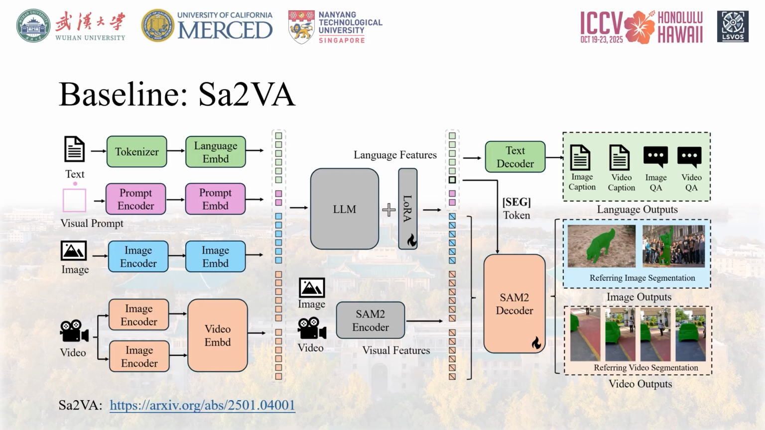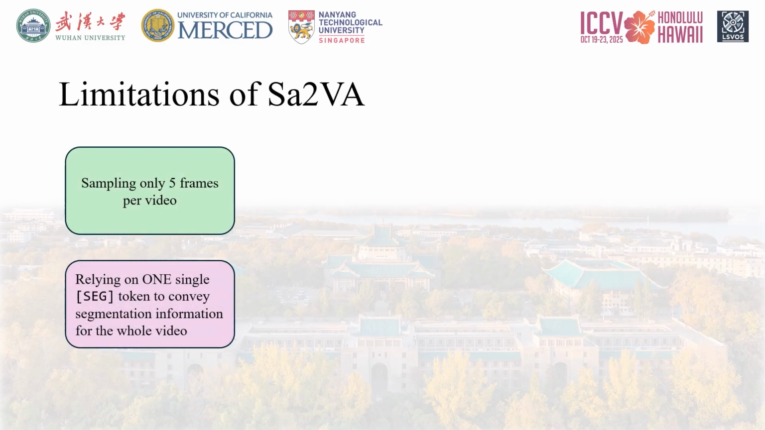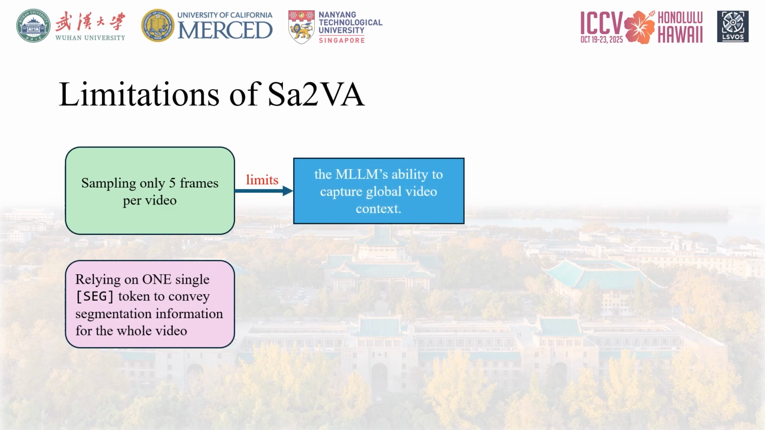While this architecture is innovative and effective, it harbors two critical limitations, particularly when dealing with long, complex videos, which we will discuss on the next slide. As powerful as SA2VA is, it faces two significant challenges when dealing with the kind of long, dynamic videos typical in the LSVOS competition. The first limitation is input inefficiency. The SA2VA framework was originally designed to sample only 5 frames per video to be fed into the MLLM. For short clips, this is fine, but for videos that can be hundreds of frames long, sampling so sparsely severely limits the MLLM's ability to capture the global context and the entire object trajectory. It loses crucial information about motion, appearance changes, and interactions.